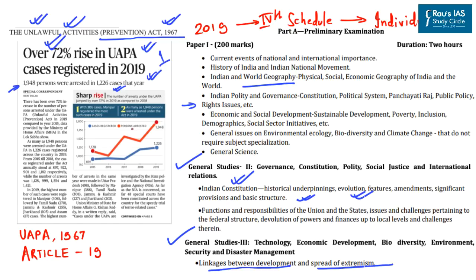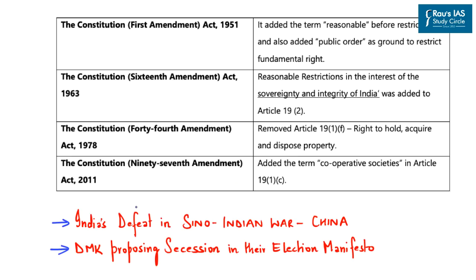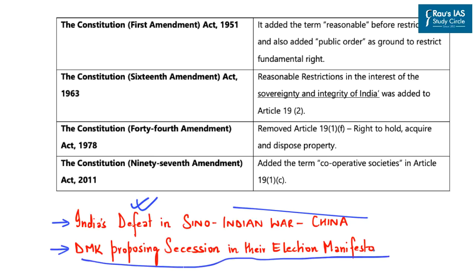Now here the point to be understood is that the enactment of Unlawful Activities Prevention Act of 1967 must be seen with the slow curtailment of freedom of speech and expression under Article 19 of the Indian Constitution. Further, India's defeat in Sino-Indian War, that is war with China along Ladakh, also prompted certain amendments in Article 19. And also the fact that DMK proposed secession in their election manifesto against India. So based on these developments, certain restrictions were included or added in Article 19 of the Indian Constitution, which provides for freedom of speech and expression.